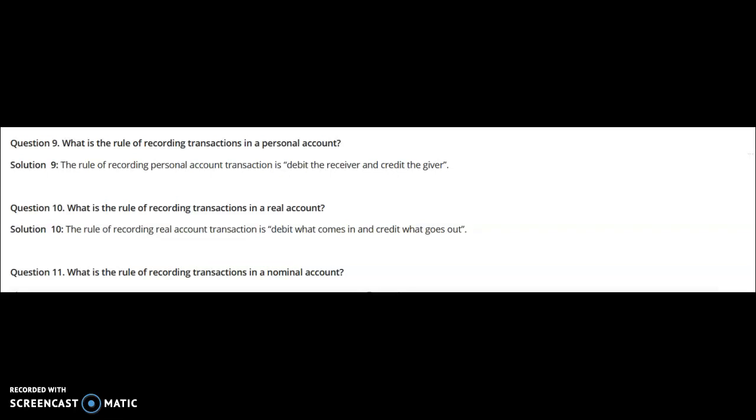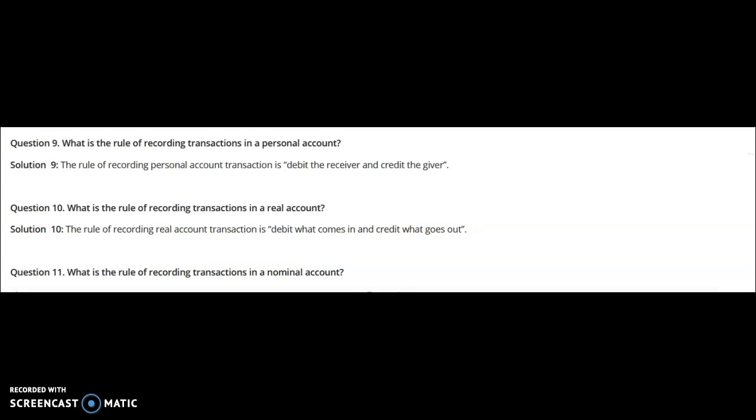That is, the same rule will apply for the natural personal account, for the artificial personal account, as well as for the representative personal account. The rule is: debit the receiver, credit the giver. Now, debit the receiver: who is receiving? Debit should be given to them. And credit should be given to whom? Who is the giver? Credit should be given to the party or the person who is the giver.